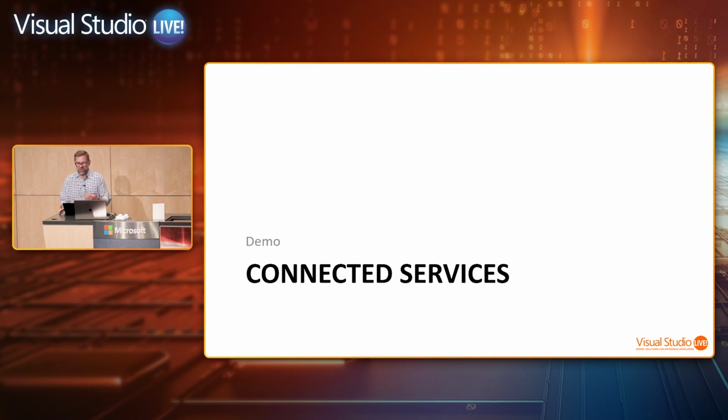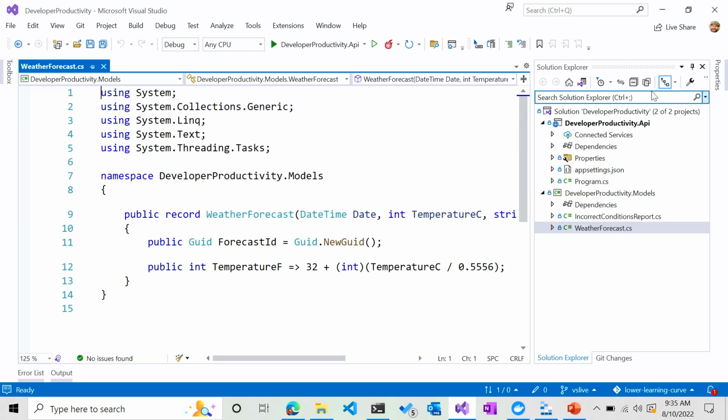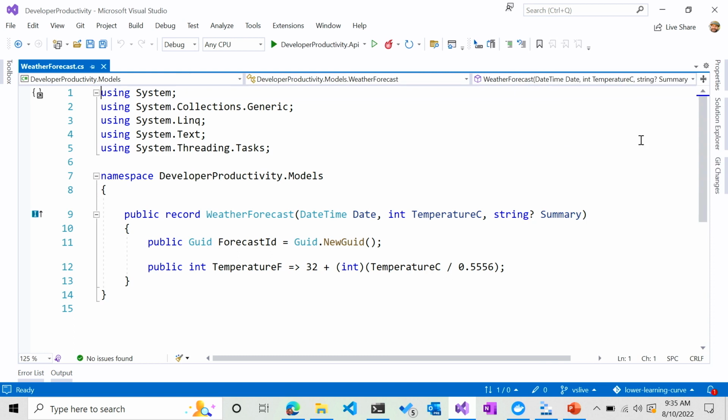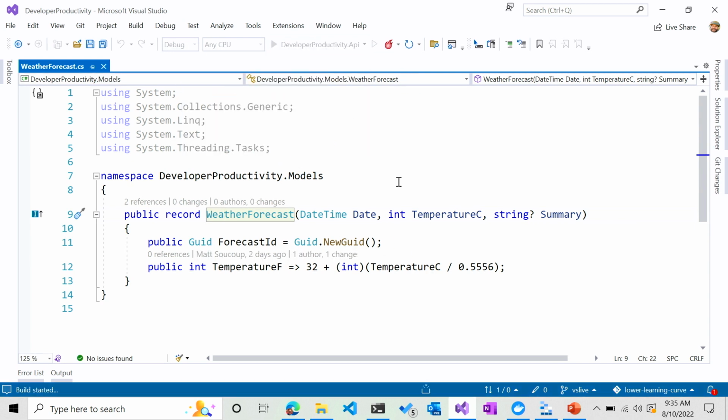So we're going to just take a jump right in and start talking about this. What I have here, first off, is just a web API and a models project. The models project is just the file new web API, with a weather forecast record, and I'll run it to show what we have thus far. Brand new, essentially, file new.